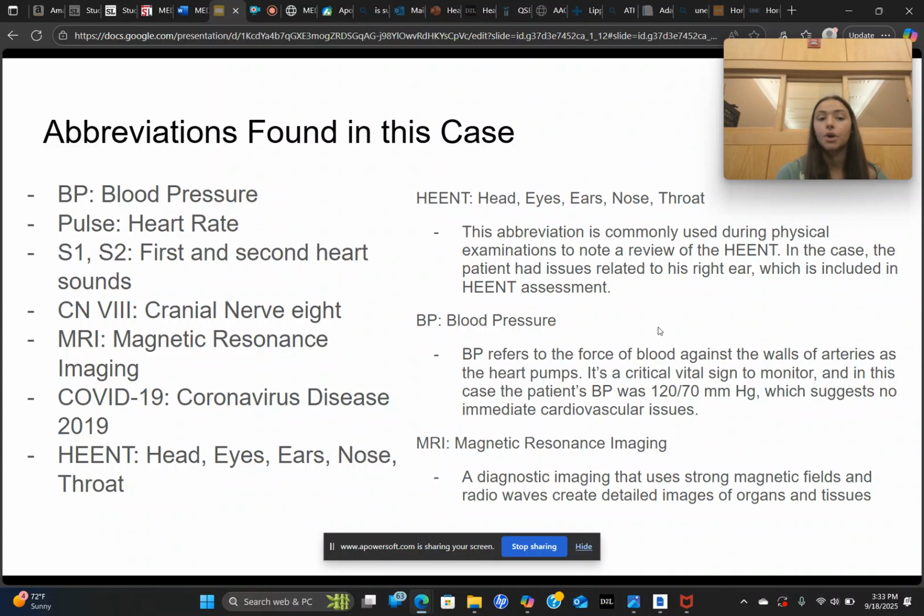COVID-19, which stands for Coronavirus Disease 2019. HEENT, which is your head, eyes, ears, nose, and throat. This abbreviation is very commonly used with physical assessments of the upper area of the body. In this case, the patient had issues related to his right ear, which is involved in the HEENT assessment.